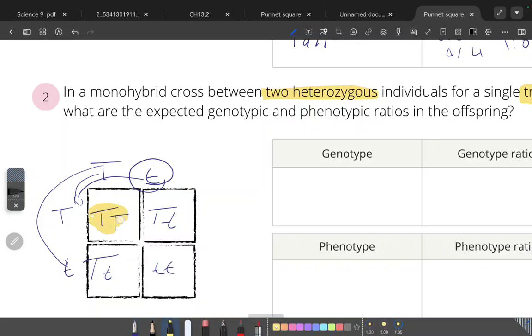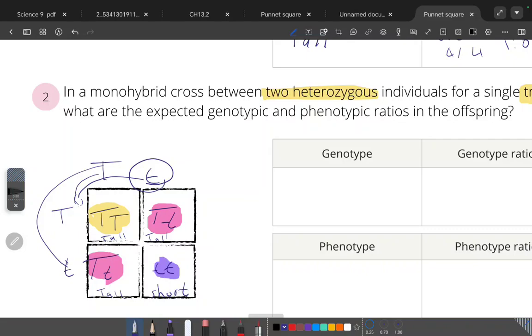One homozygous dominant, two heterozygous, one recessive. So for the phenotype, that one is tall, that one is tall, that one is tall, that one is short.